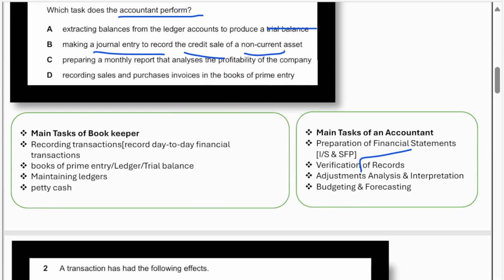Then option C, preparing a monthly report that analyzes the profitability of the company. This involves analysis and interpretation, which is the responsibility of the accountant. So this is the correct answer. Then option D, recording sales and purchases invoices from the books of prime entry. Again, this is the bookkeeper's job. So option C is the right one.